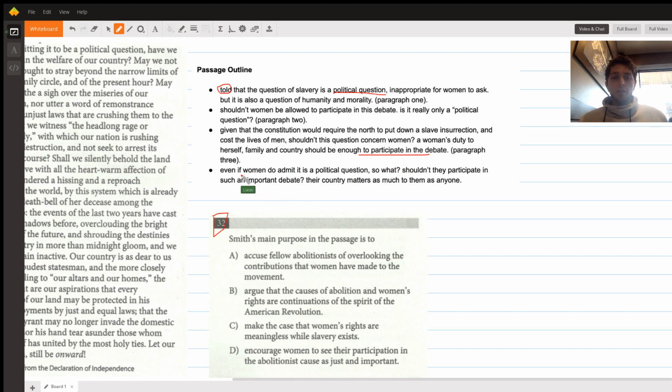And she concludes by saying, even if women do admit it is a political question, basically, so what? Shouldn't they participate in such an important debate? The country matters as much to them as anyone. So that's sort of the basic outline.